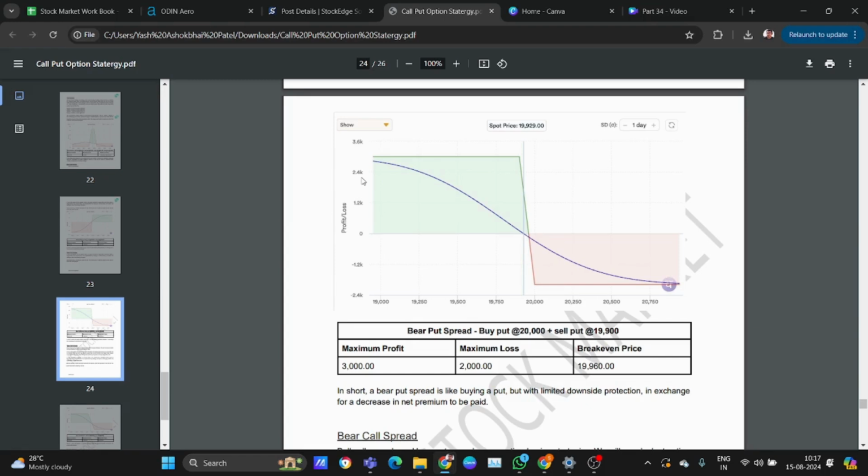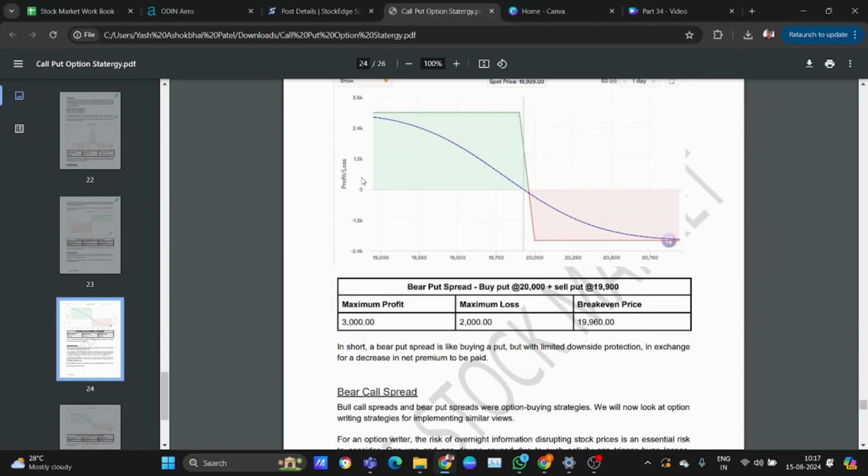Maximum profit is 3,000, maximum loss 2,000, and break even point 19,096.